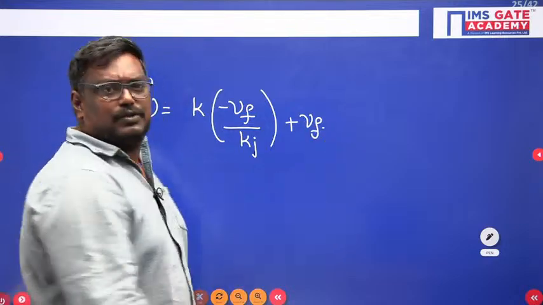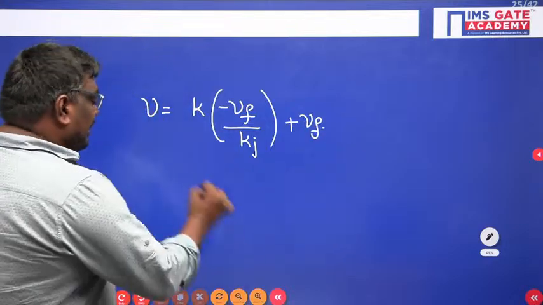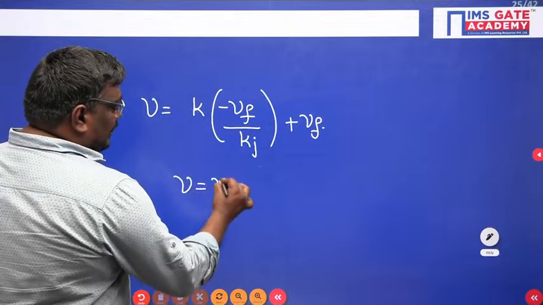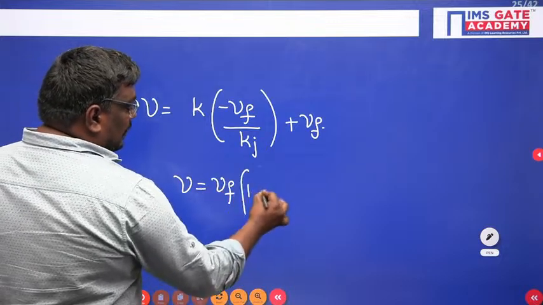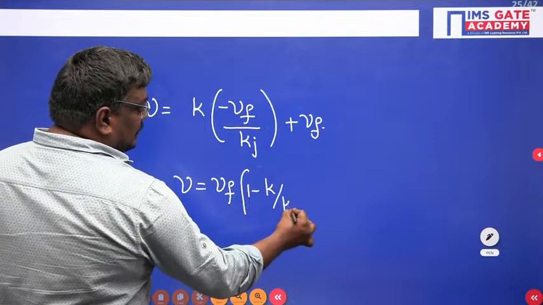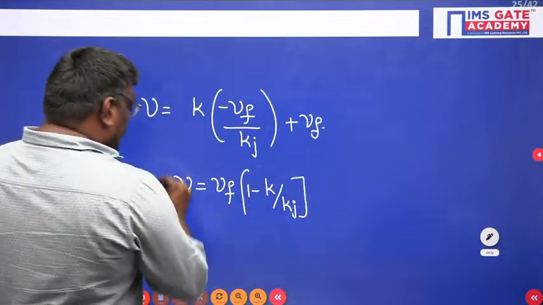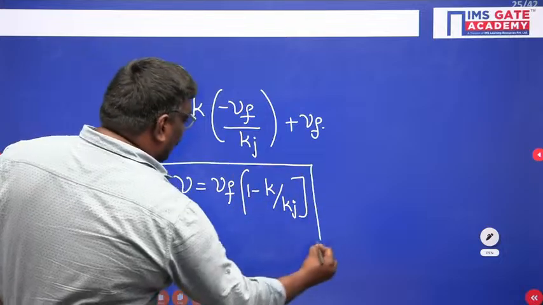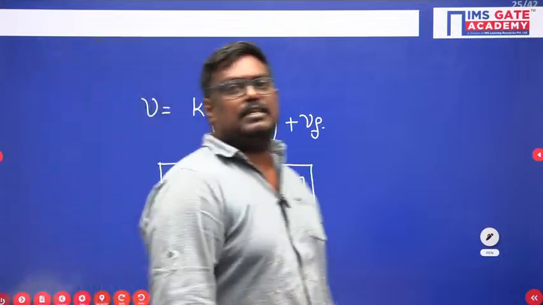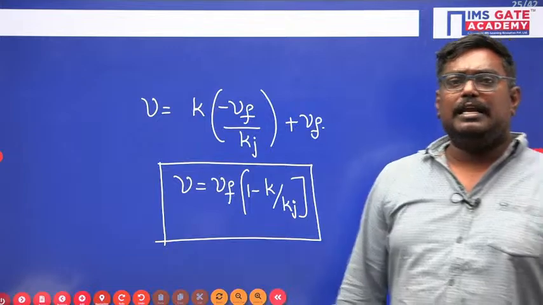So V can be taken as Vf into 1 minus k upon kj. Students, this formula you should be aware of. This is the generalized formula for the Greenshields model.